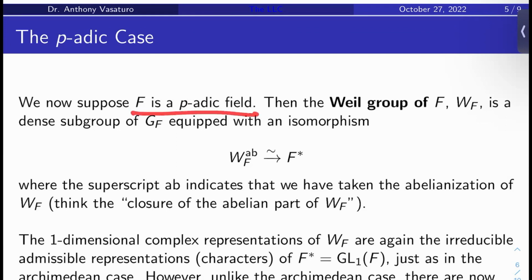So now let's let F be a p-adic field. The Weil group of F, W sub F, is a dense subgroup of G sub F equipped with an isomorphism from the abelianization of itself to F star. And I'm not telling you that W sub F exists, but implicit in this discussion is that it always does. I would see Tate, number theoretic background, for discussion on that. What is this abelianization? Think of it as the closure of the abelian part of W sub F. If you've never seen abelianization before, you're basically modding out by the closure of the commutator subgroup.